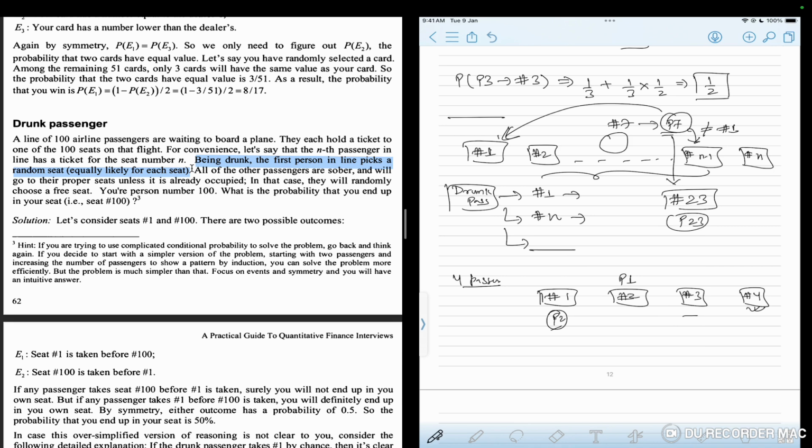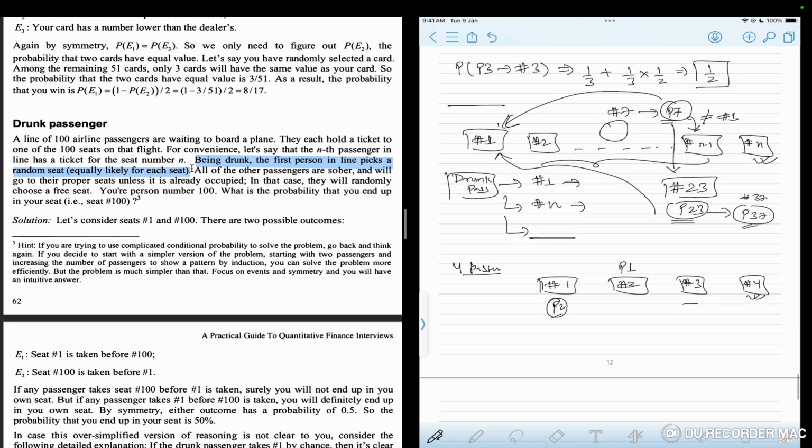Either he goes and sits on the original drunk passenger's seat, seat number 1, in which case again it is guaranteed that I'll get my seat N, as I explained here, or he sits on some other seat, let's say seat number 37. Now this person has become the drunk passenger, and this cycle will keep on continuing.